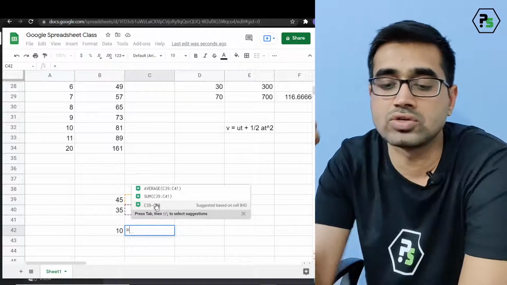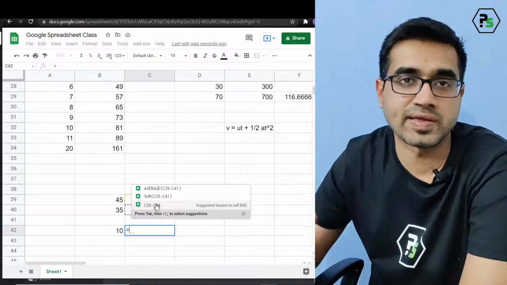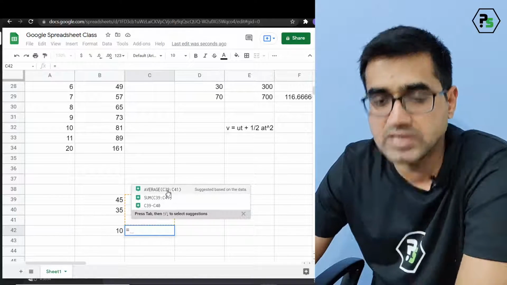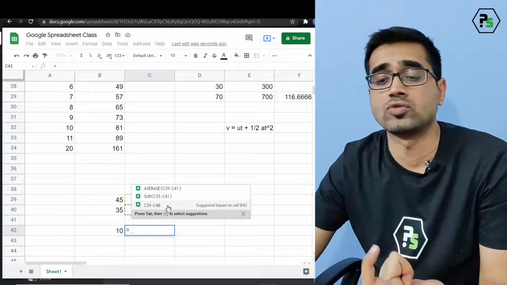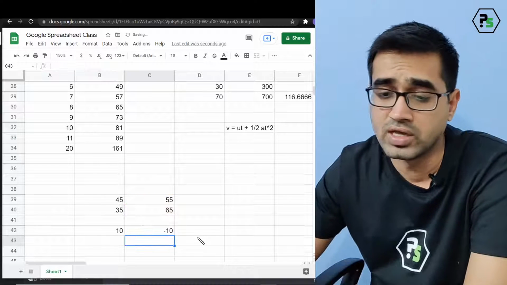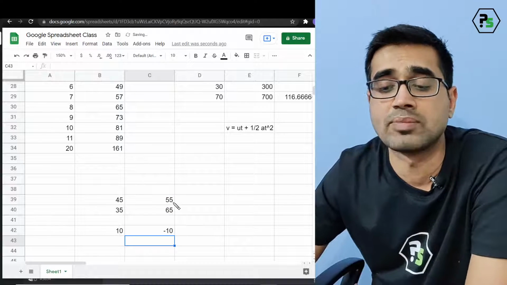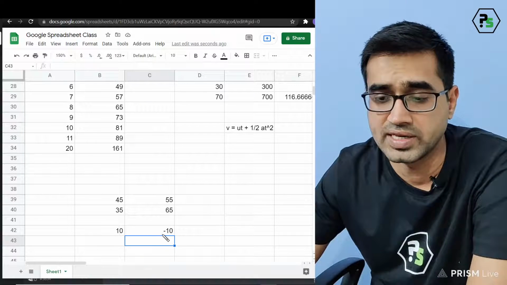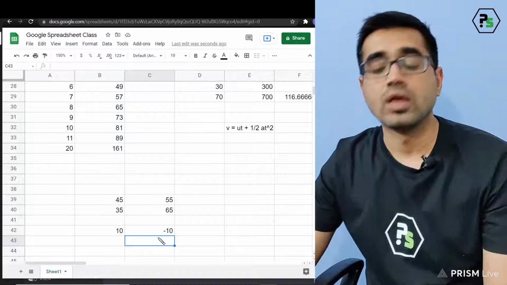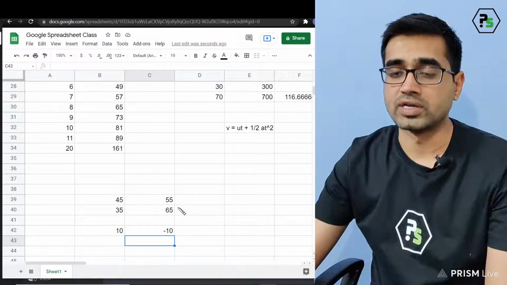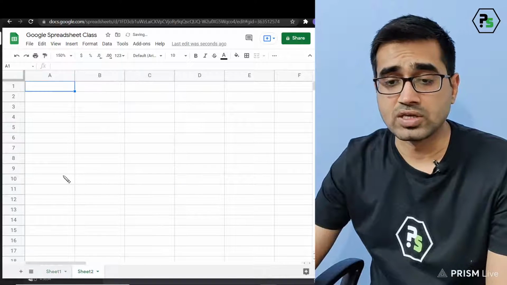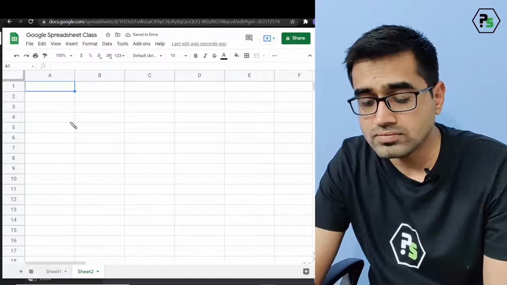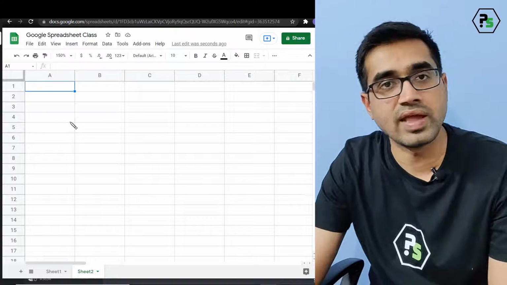You don't need to type the complete thing again and again. You can always say, okay, I want a sum or I want the average, because last I used the average, I used the sum, and I used the difference, so I'm using the difference. Let's support, and I got the answer this time because I'm doing 55 minus 65. And this value I made increased, so you can see the negative value also. Okay, hope this is clear and you have understood everything. Self-referencing, what I needed to make you understand is that there are two values which you lock, the row and the column, and therefore you can do that.